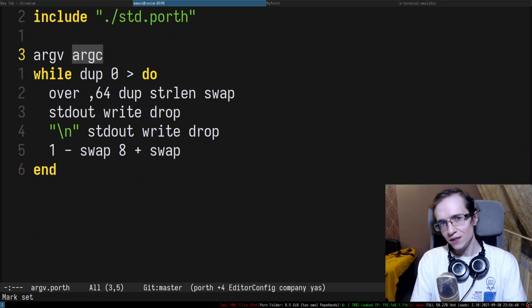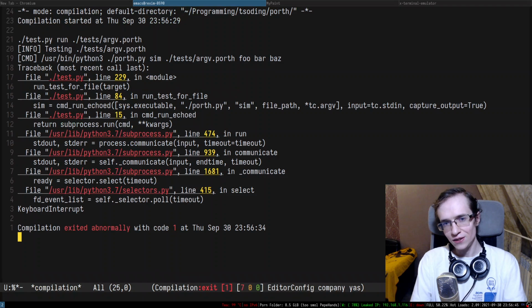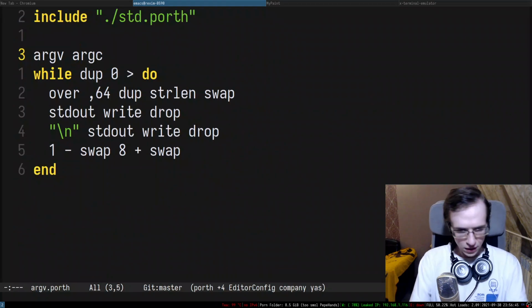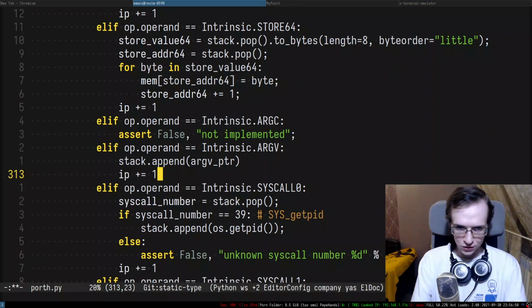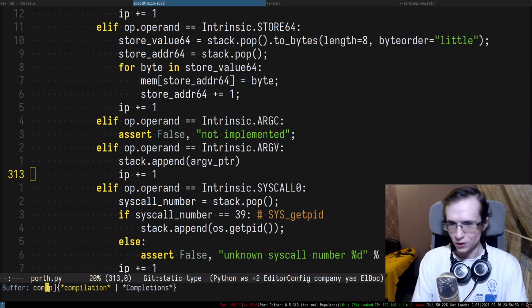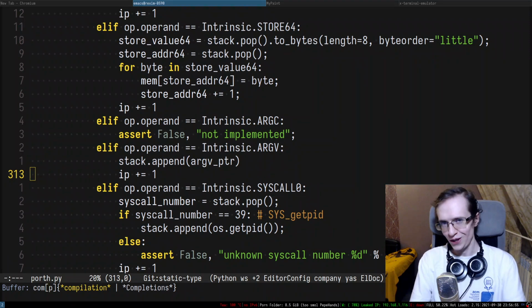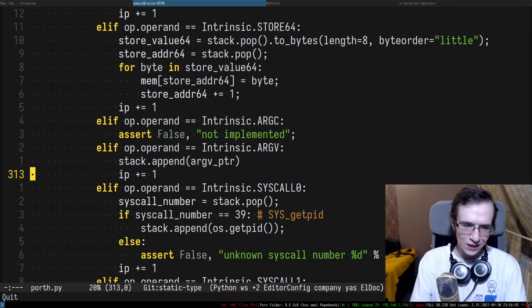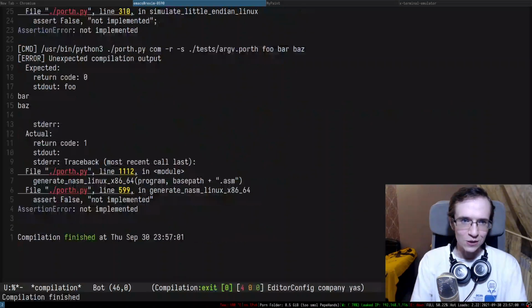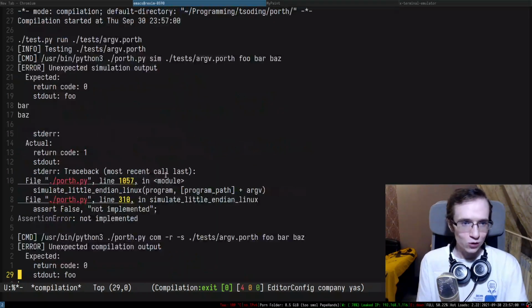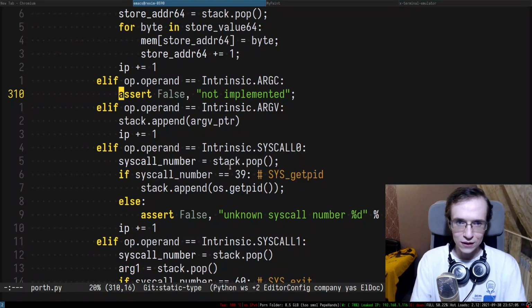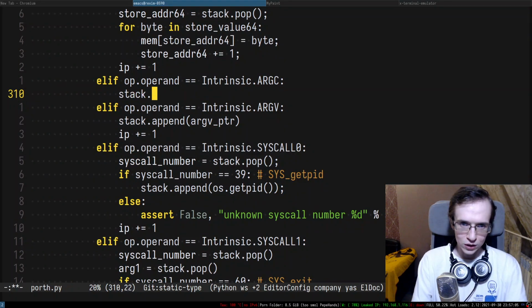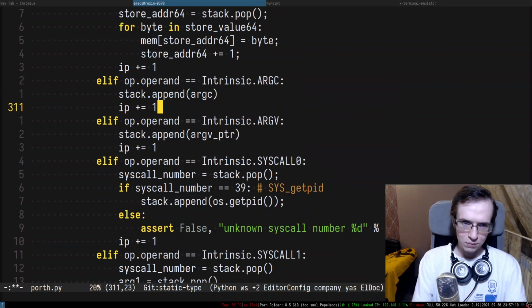Because I would expect it to fail at argc. Oh, I know why it hangs. It hangs because I'm supposed to increment the instruction pointer. I completely forgot. So it was just executing the same instruction over and over again. It's a common mistake that I make. And there we go. So the simulation now failed at argc. So in here we're going to do append argc, IP plus 1.